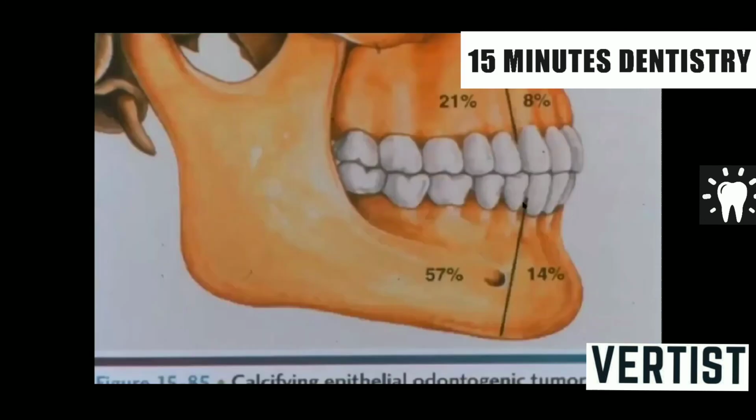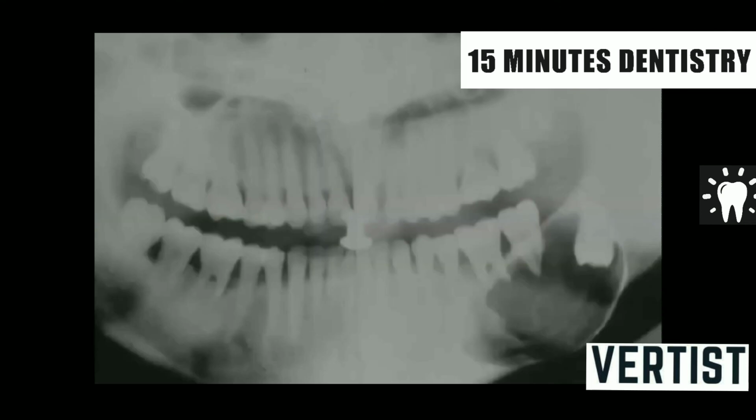So here in this figure you can see the distribution of the tumor location-wise. Common in the posterior part of the mandible, followed by the posterior part of the maxilla, anterior mandible and anterior maxilla. Radiographically, in this particular radiograph you can see a third molar which is impacted, almost inverted, and there is a well defined radiolucency. The roots of the associated tooth, that is 7, are resorbed. Sometimes you see calcifications in this radiolucency, and then that gives a driven snow appearance.